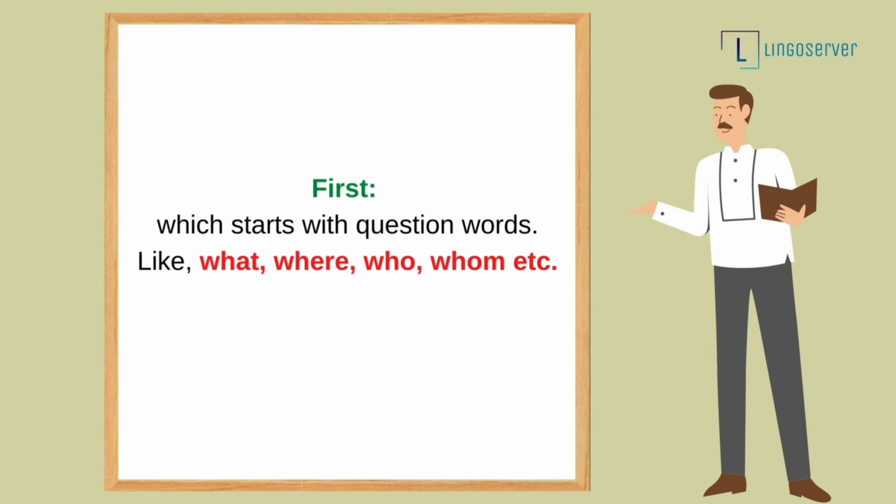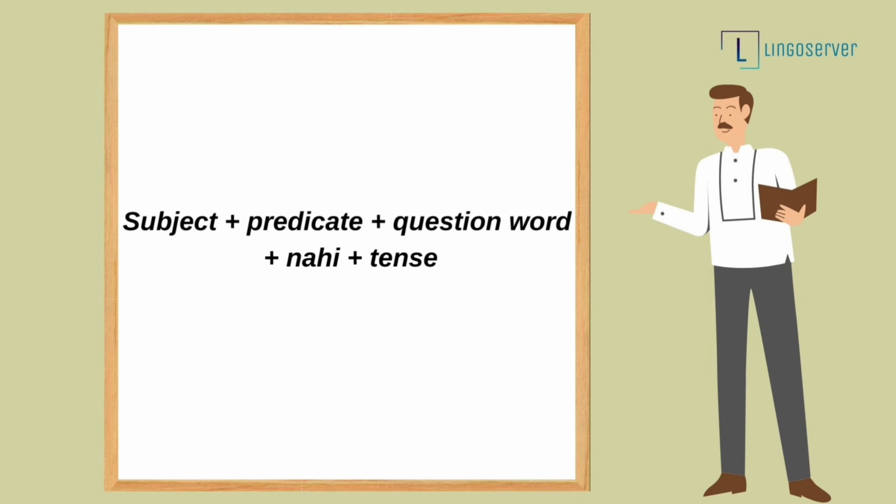First, the sentence which starts with question words like what, where, who, whom, etc. In this case, the structure for an interrogative cum negative sentence in Urdu will be as follows: subject plus predicate plus question word plus nahi plus tense. Once again, subject plus predicate plus question word plus nahi plus tense.